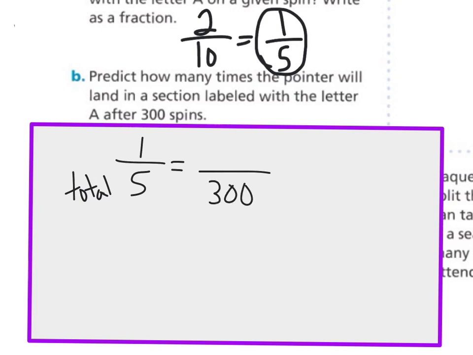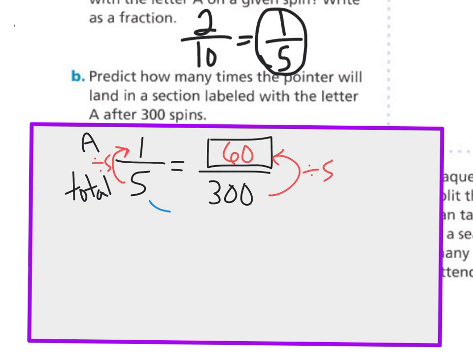So we're doing 300 total spins, and we're trying to figure out how many times that we would get the letter A. So at this point, we're looking for a pattern. The pattern can be up and down or across, multiplying or dividing. So one thing you can do here, going from 5 to 1 would be dividing by 5. So if you do 300 divided by 5, that would be 60. That would be 60 times out of 300.